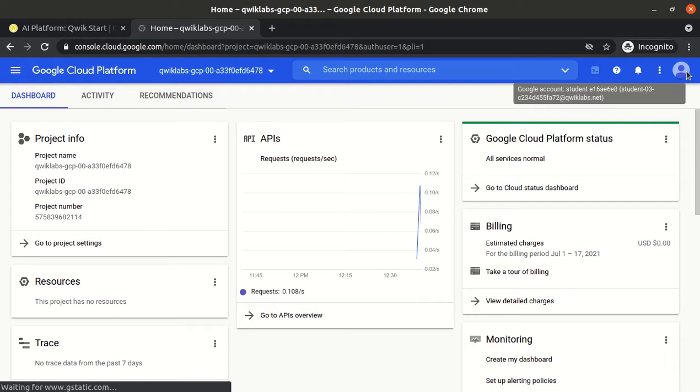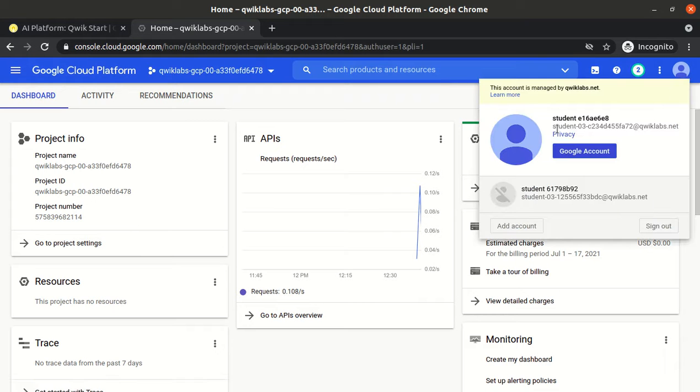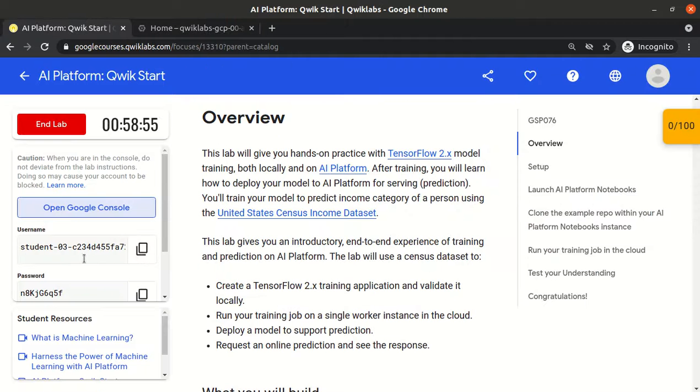I think I opened the wrong project. One minute. Student 03 C234.